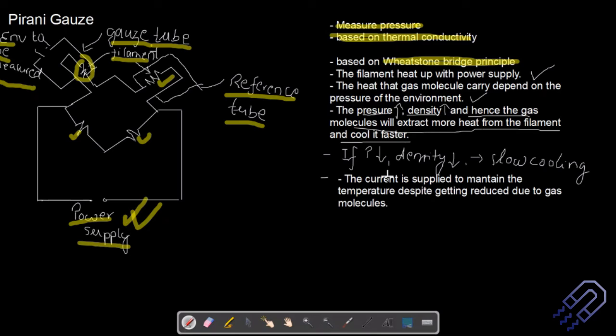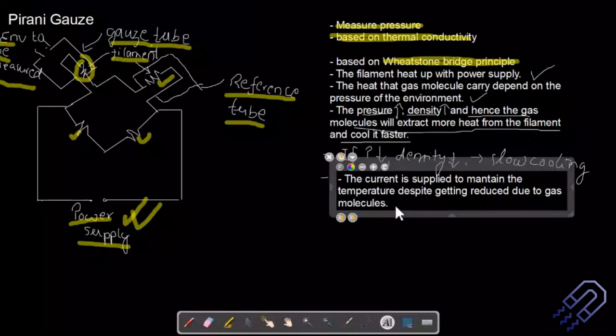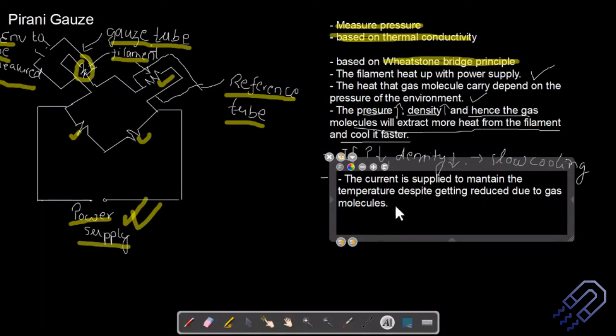If the pressure is less, the density is less, and the cooling will be much slower. If the cooling is slower, that means the power supply needed will be much less. So the current is supplied to maintain the temperature despite the cooling due to gas molecules. The current given by the power supply is therefore determined by the gas molecules that we have. And this is the idea on which the working of a Pirani gauge is based.